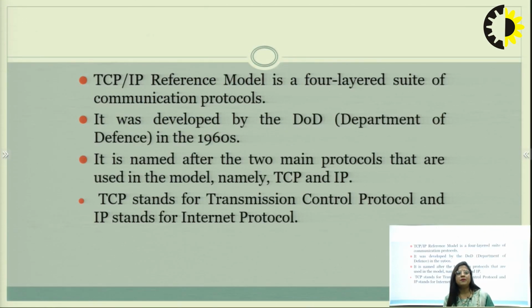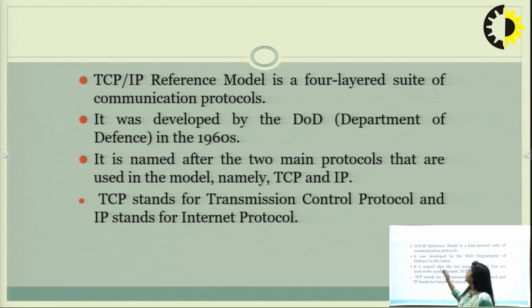So the TCP/IP reference model has 4 layers, and it comes over the OSI model, because the OSI model has 7 layers: application layer, presentation layer, session layer, network layer, physical layer, and data link layer. When we want to pass a packet from one side to another, the packet moves through different types of layers.